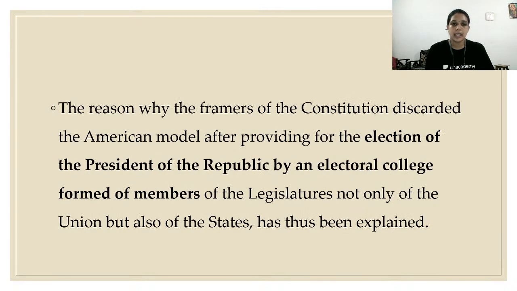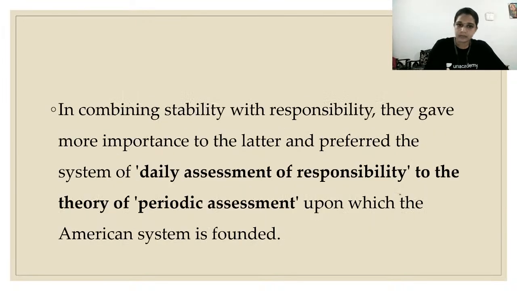Okay, so you should know why this type of complex structure is there, why there is no one having that much power in the Indian constitution. See, the reason why the framers of the constitution did not go to the presidential form of government is the election of the president of the republic by an electoral college formed of members of legislatures, not only of union but also of states.